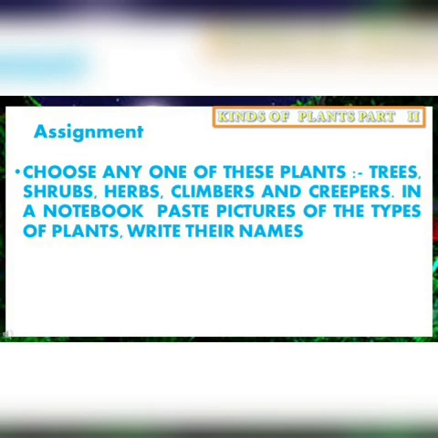Today's assignment. Choose any one of these plants. Trees, shrubs, herbs, climbers, and creepers. In a notebook, paste pictures of the types of plants. Write their names.